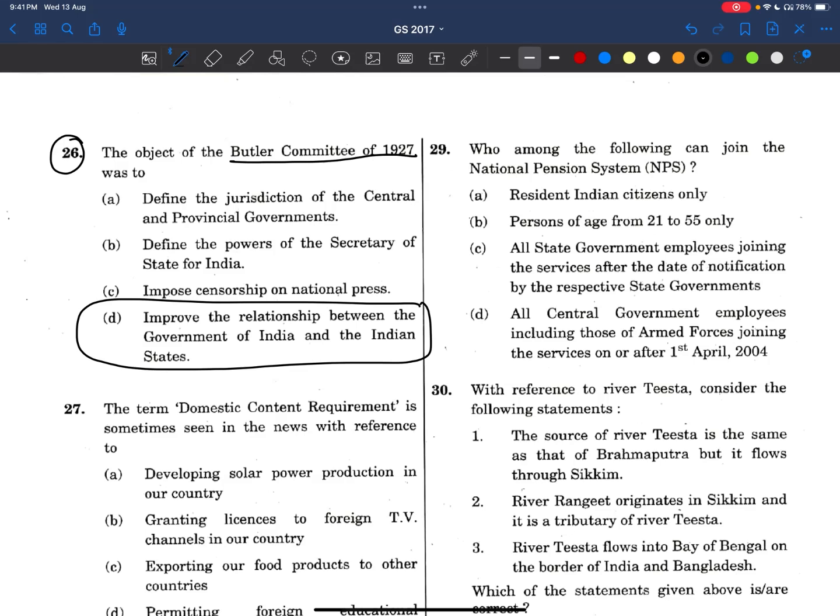This is a very straightforward question friends. It is there in Spectrum as well. Nothing much to discuss about it, right? Now, what we have to read is all the committees and all the reforms which British India has taken. All these things will be very important, because UPSC has asked about the Butler Committee, and it has also asked about the Simon Commission, right? Now let's read all those organizations. It is there in Spectrum. We'll revise from Spectrum.